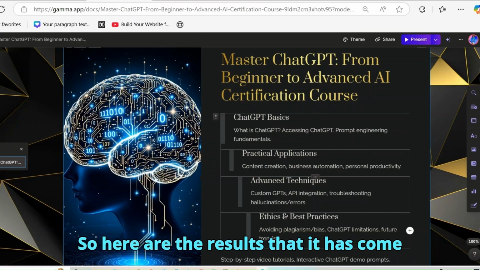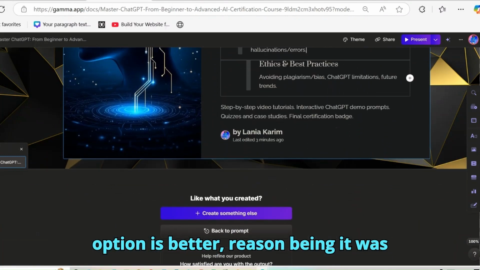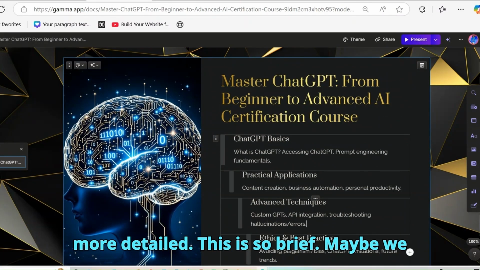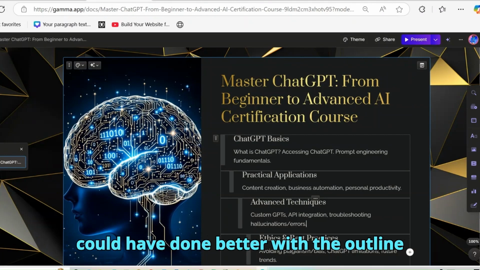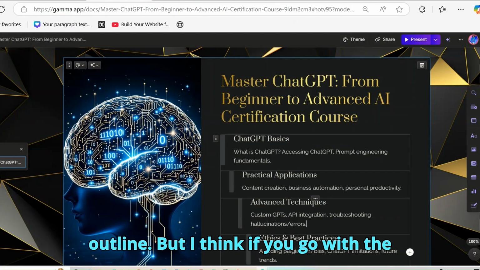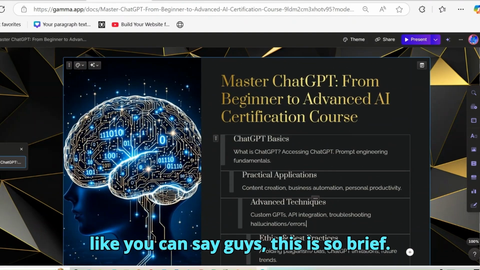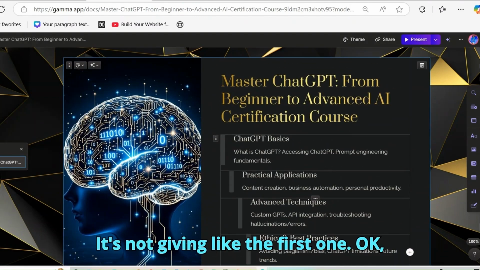So here are the results that it has come up with. Honestly, I think the first option is better, reason being it was more detailed. This is so brief. Maybe we could have done better with the outline, asking DeepSeek to make a better outline. But I think if you go with the first option, it's really better. Like you can see, guys, this is so brief. It's not giving like the first one.